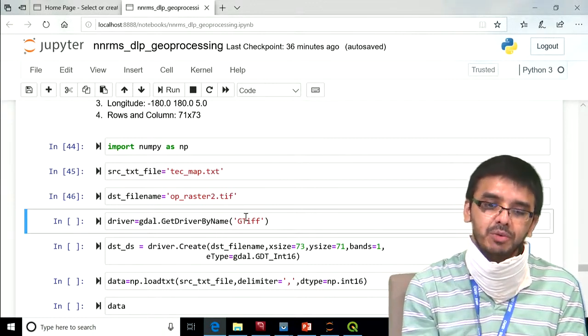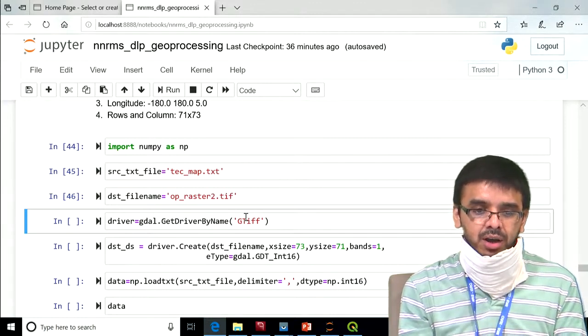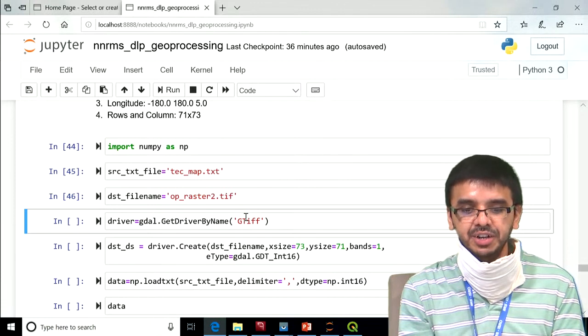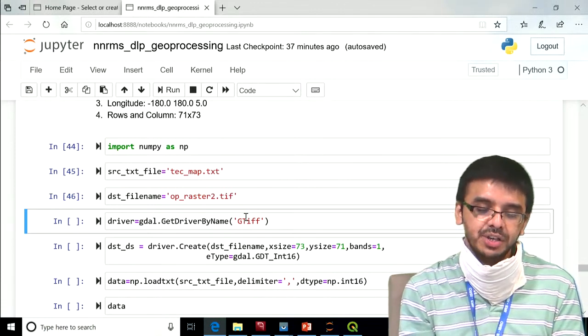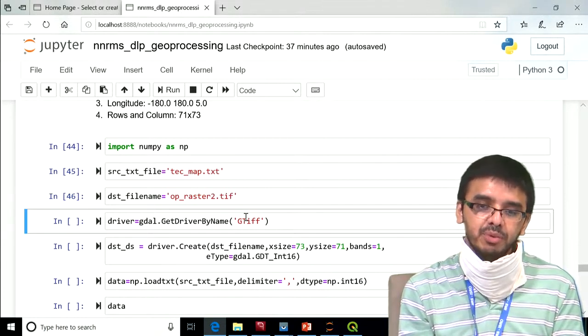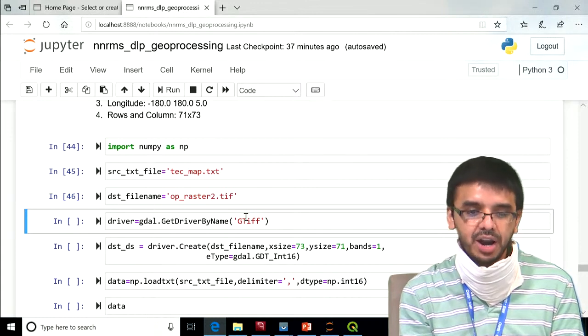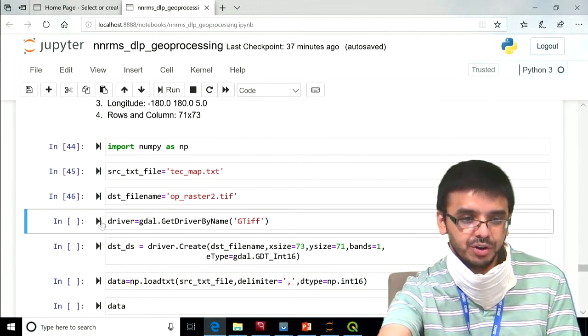It takes one argument, the short name of your driver. For example, GeoTIFF has the name GTiff, and similarly IMG format has the name IMG. On the GDAL.org website, all the short names for all the drivers are available. So driver is equal to GDAL.GetDriverByName, which creates a driver for this particular format, the GeoTIFF format.